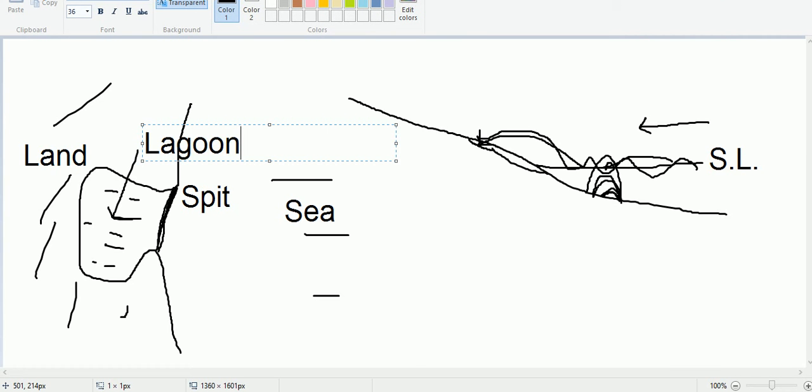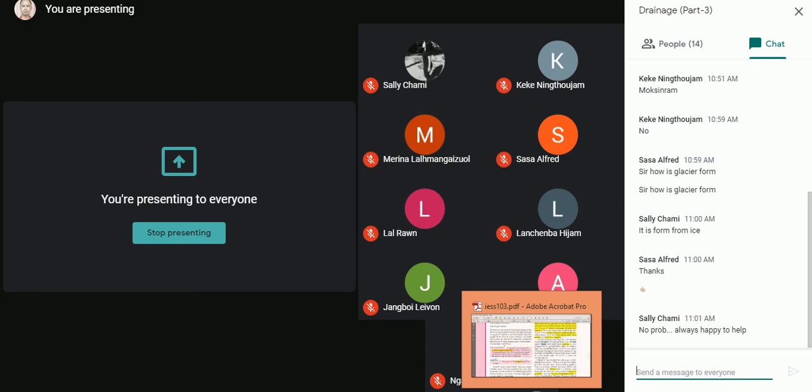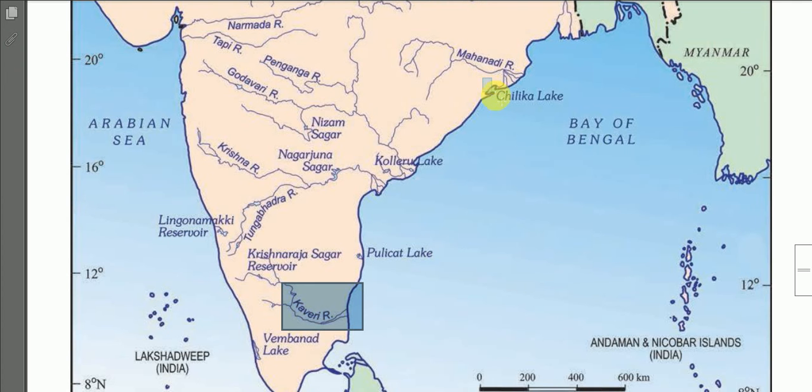The lagoon is a type of lake, and you will see examples of lagoon here. It is mentioned here, like Chilika Lake. This is an example of lagoon, Chilika Lake, and Godavari Lake. Let us see this map. Here lies the Chilika Lake. This is a lagoon, and here lies the Godavari Lake. So all these lakes are formed by the process mentioned above. All these lakes are formed by the sea waves, and these are lagoons.